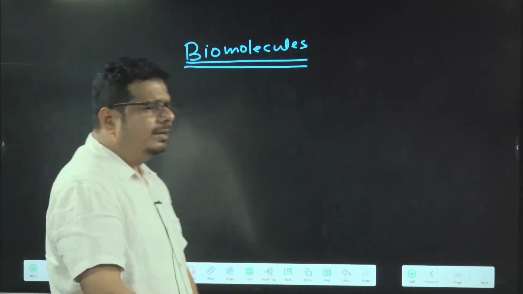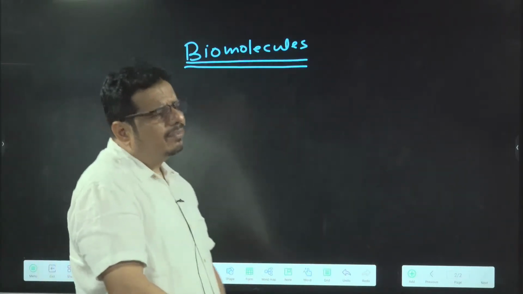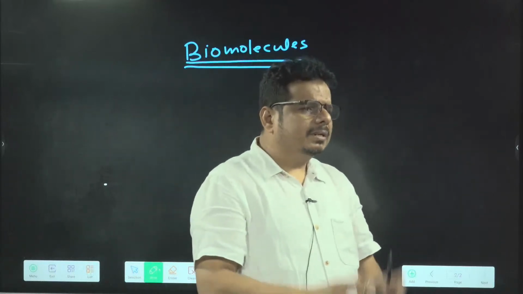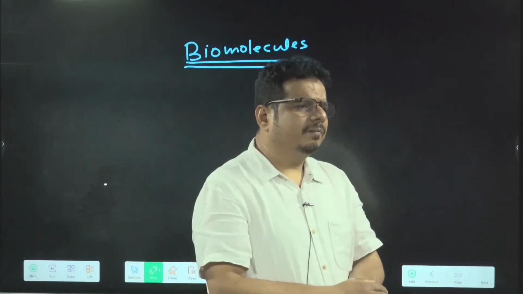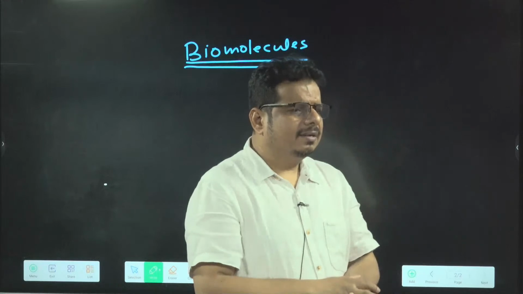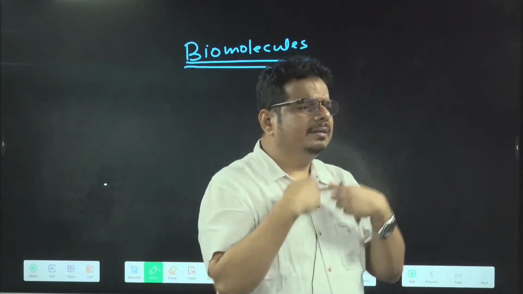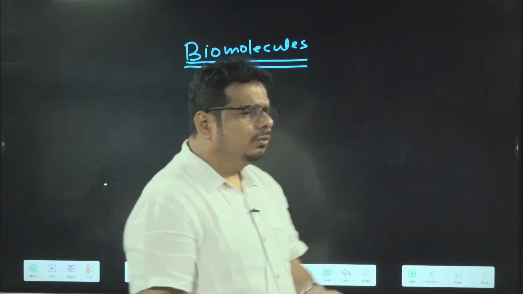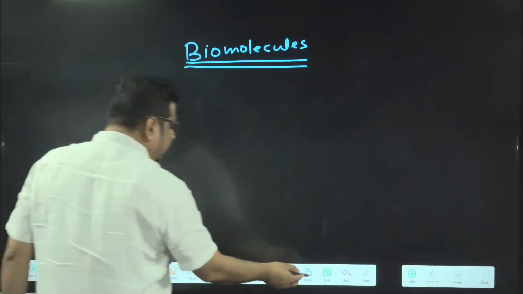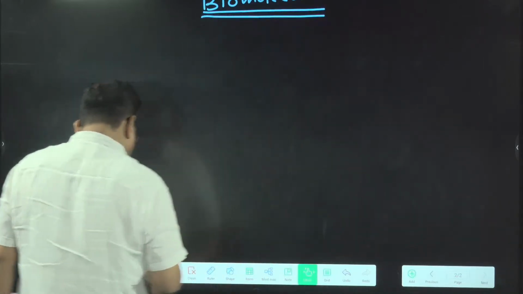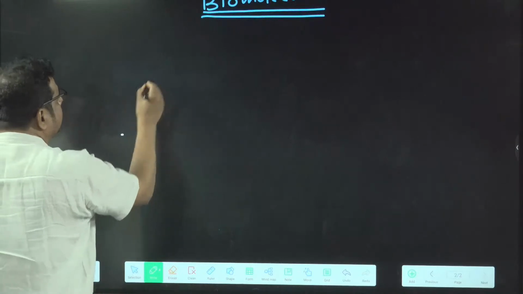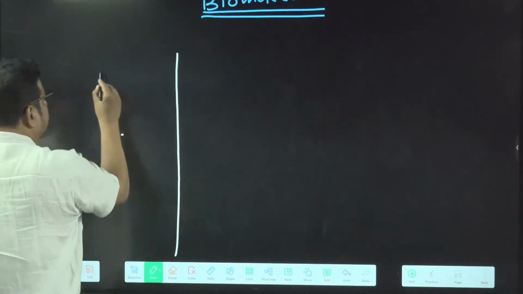You just try to understand how we differ from the non-living. The percentage of a particular element in a particular mass is different in our body compared to the earth's crust. So look at the elemental analysis. I am writing here elements.